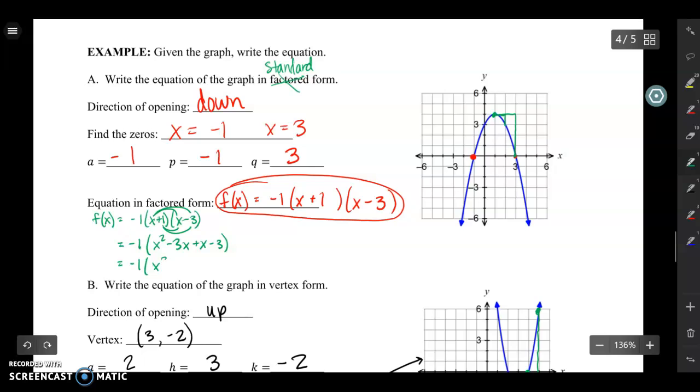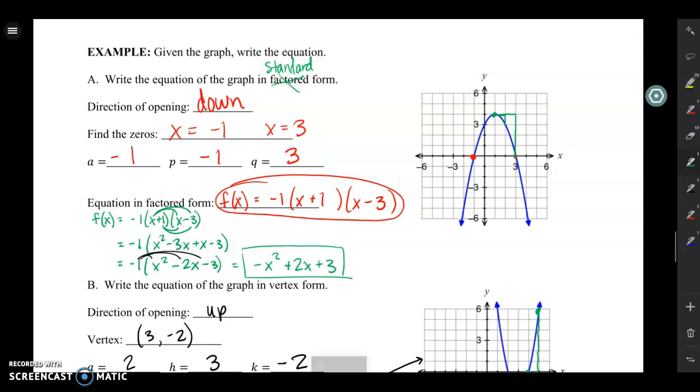I'll just do some combining of like terms inside the parentheses now. And then my last step is that I have this -1 on the outside that I then need to distribute into everything on the inside. So I'm going to have a negative x squared plus 2x plus 3. So then this equation would be in standard form.